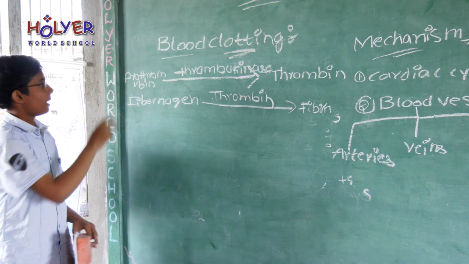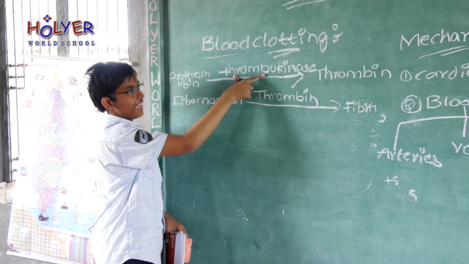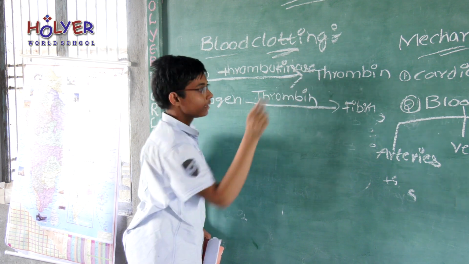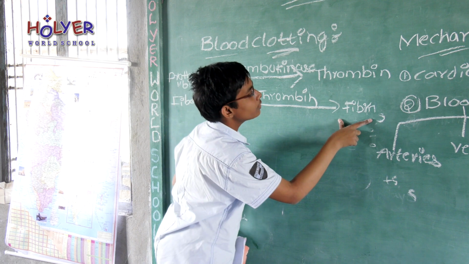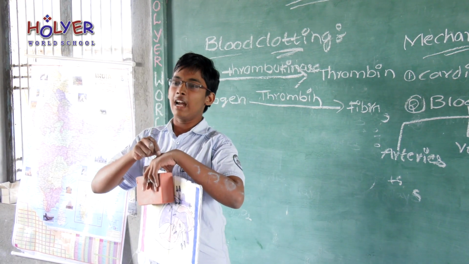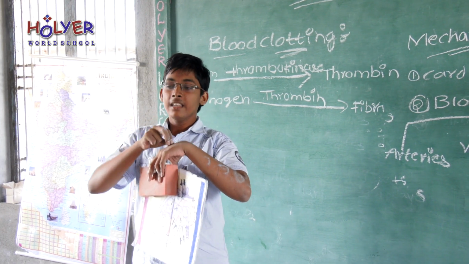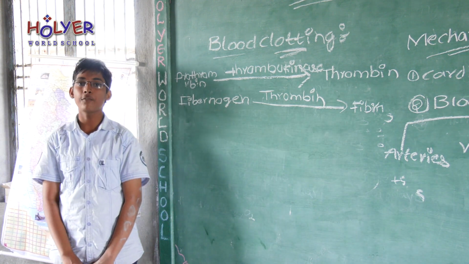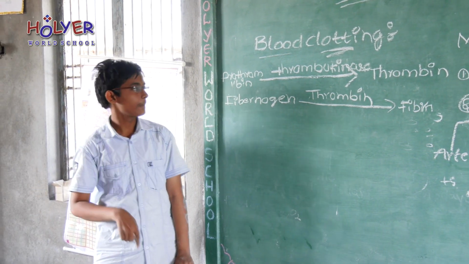See, the platelets release an enzyme. It acts on prothrombin and converts it into thrombin. Next, the thrombin acts on the fibrinogen and converts it into fibrin. This fibrin connects the wound and pulls both ends together, and then it forms serum. Serum is a yellowish, water-like fluid which forms after clotting.